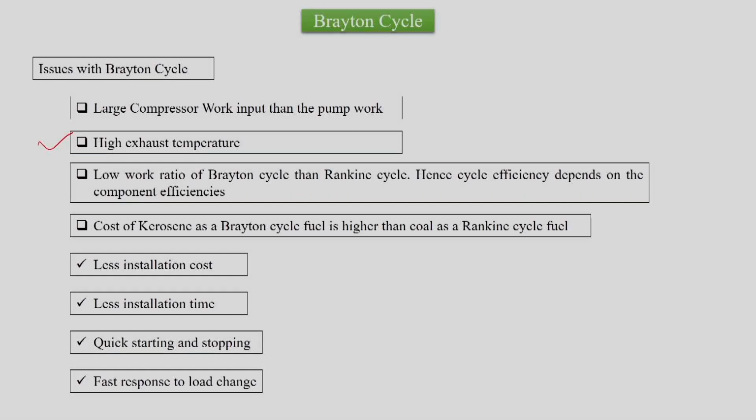Considering this point, we can think of coupling it with the Rankine cycle, where we have water as the working medium. So we will see in the next class how we can think of coupling the Brayton cycle with the Rankine cycle, or the Rankine cycle with the Brayton cycle, in a binary cycle. Thank you.